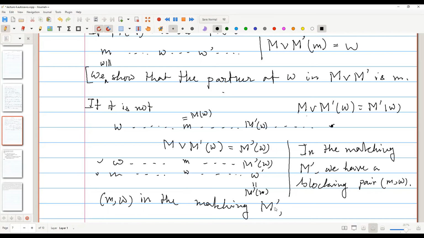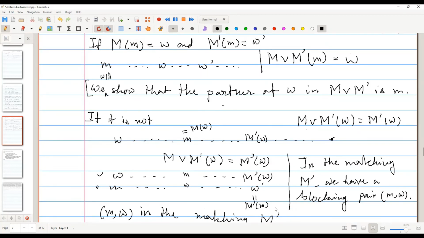So what we have now is that M prime is not a stable matching, but we started with the assumption that M prime was a stable matching. Right? Yes. So that means w is the partner of m, and m is the partner of w in M join M prime.